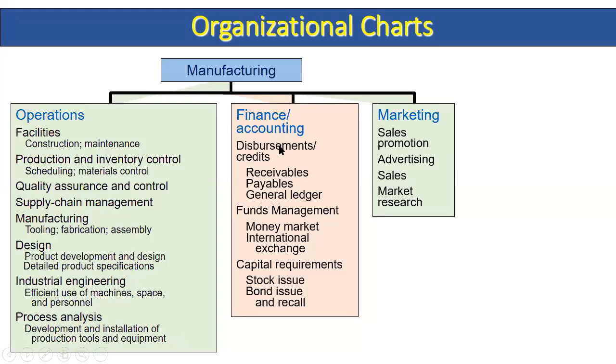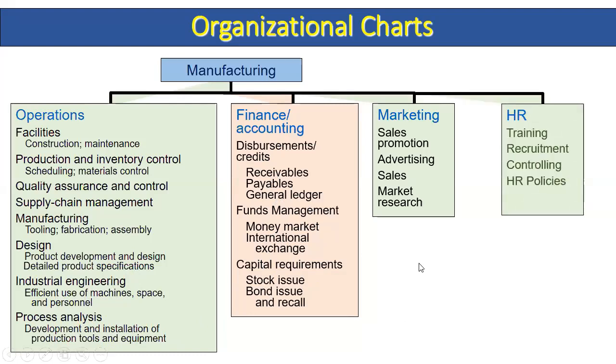Finance and accounting, disbursement, credits, receivables. We have general ledger, funds management, money market, international exchange, capital requirements, stock issue, bond issue, and recall the marketing. And normally HR will be into training, recruitment, controlling, and HR policies.